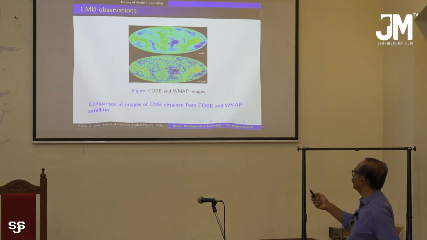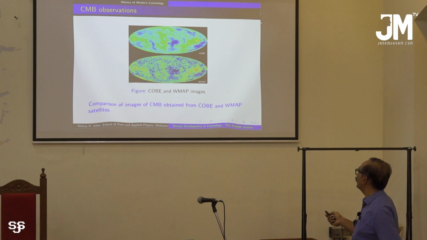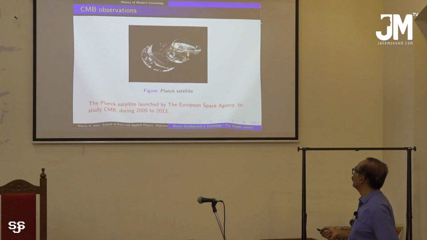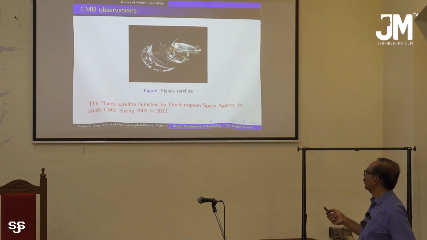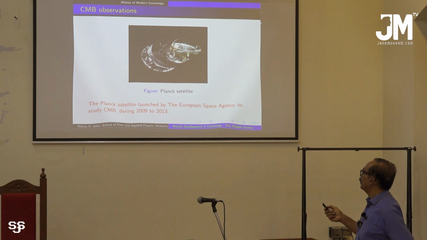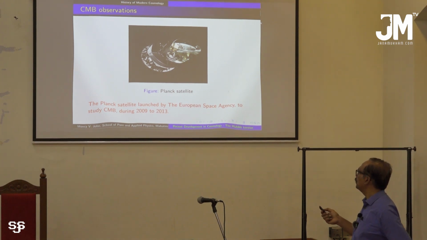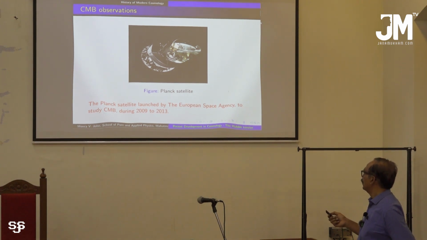The first image is that observed by COBE, and the second is what we obtained from the WMAP satellite. And lately, in 2009, a more accurate measurement is made using the Planck satellite, operational from 2009 to 2013.